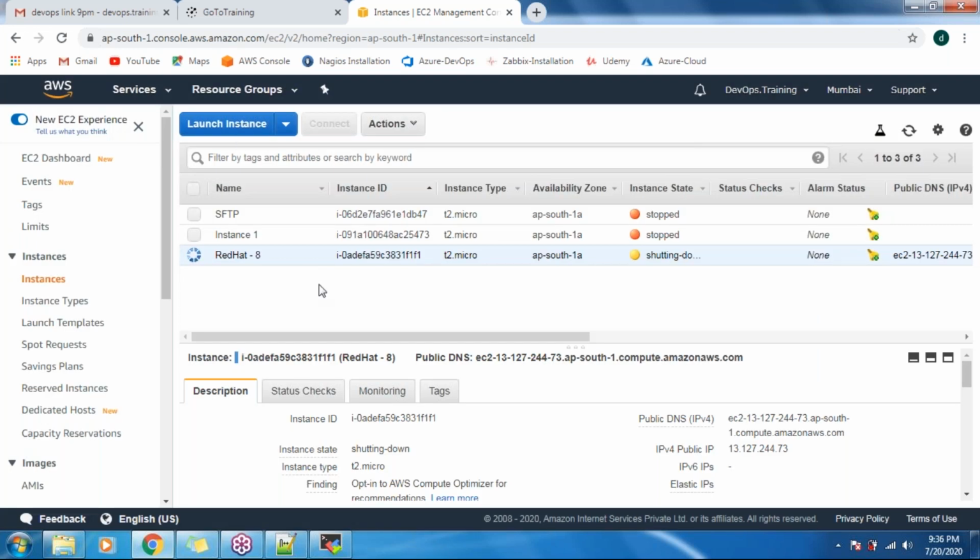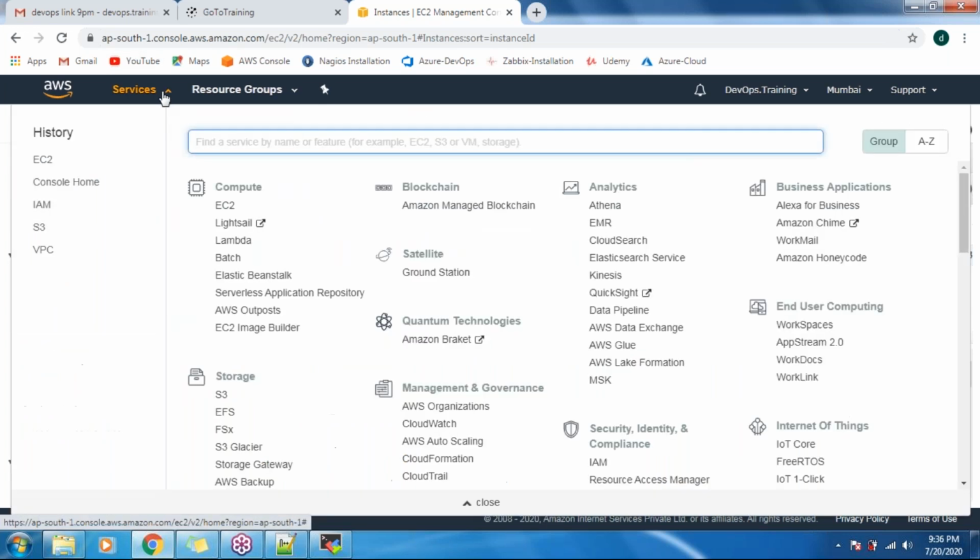So how to create? Login into your console, guys, wherever you're logged in. Click on Services. If you want, you can write it down also; there is no issue. Just concentrate, guys. It will be better to write it down. Basically this session is also getting recorded, and you will get this recording in your Google Drive by tomorrow.